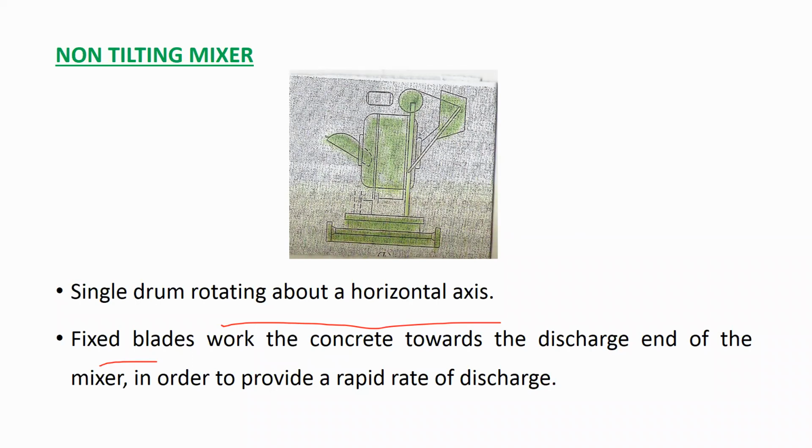You can see here in the figure, this is one opening. From this opening, the ingredients will be charged. Okay, so you can see here, this one is lifted now. When it is down here, all the ingredients will be put into it. Then here you can see the pulley. With the help of this pulley, when it is pulled, it will lift it, and it will put all the ingredients into the concrete drum.